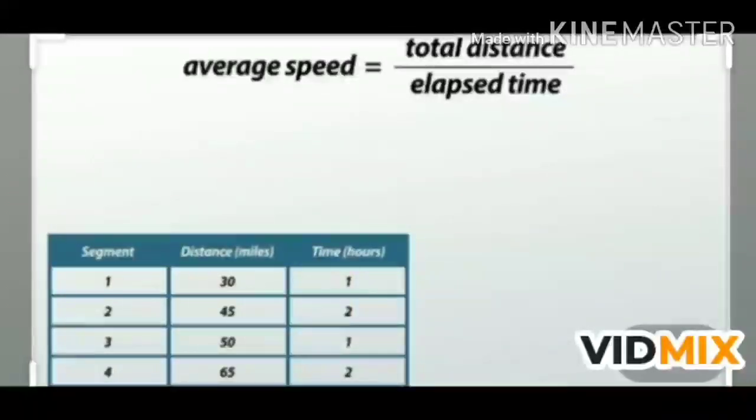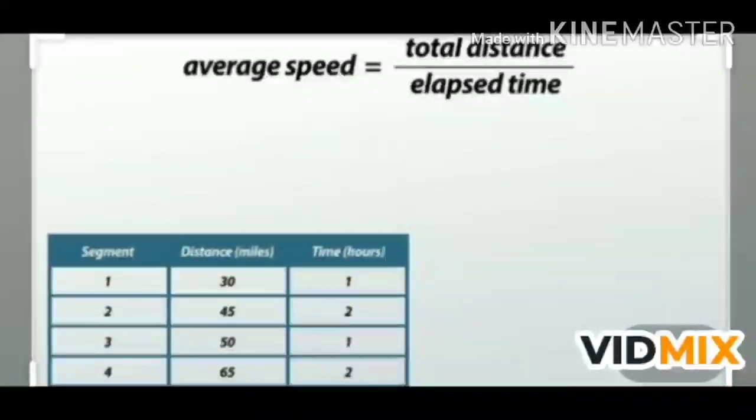In such a situation, we have to find the average speed of the bus. So the definition of average speed is, average speed of a moving body is defined as the ratio of the total distance traveled by it to the total time taken. So the formula will be average speed equals total distance upon total time taken.